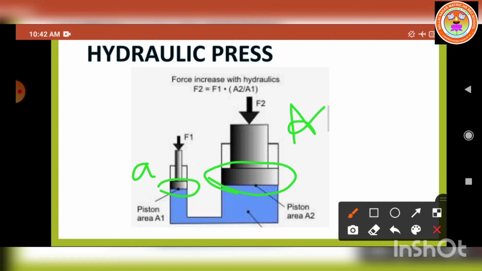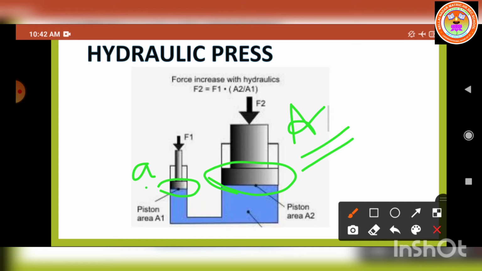Now the object to be lifted is placed over the piston of large cross-sectional area. Which one is the large cross-sectional area? It is denoted by the symbol capital A. So here we have to keep the object that should be lifted. The force F1 is applied on the piston of small cross-sectional area a.